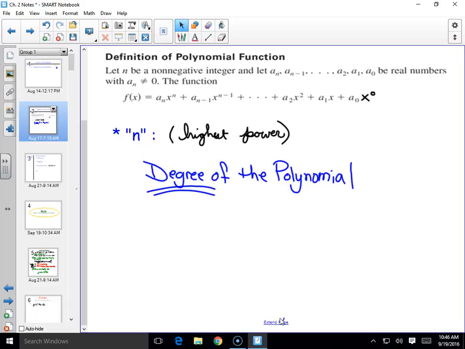But wait a minute, what's the next polynomial that we could cover? There's the constant function, horizontal line. What's the next one? Linear, y equals mx plus b. Have we already talked about that in 2 different sections? Yeah, so we're done with that. So now we're on to the next higher degree. Degree of 2, hence a quadratic.